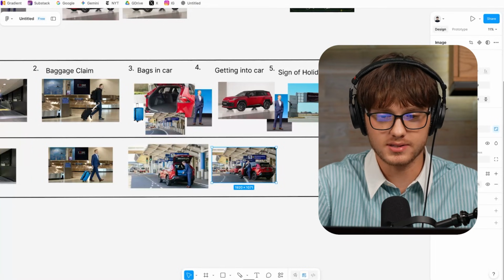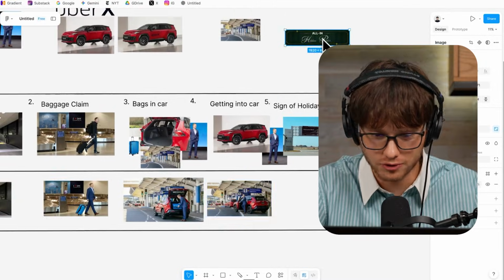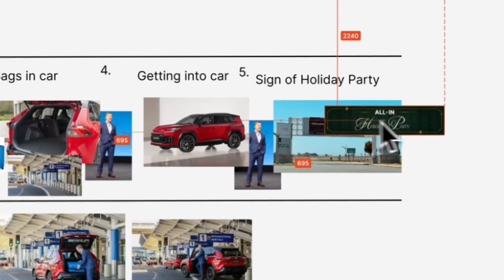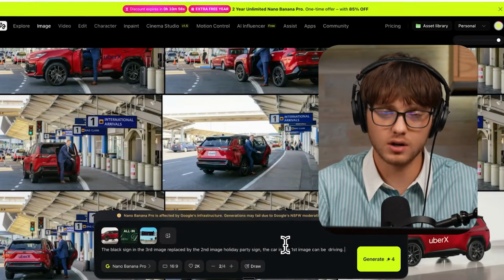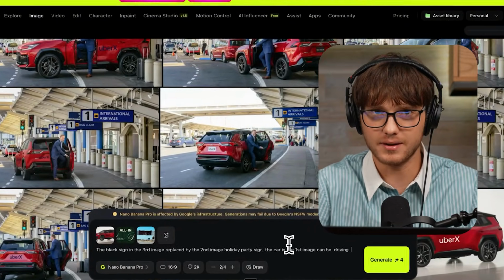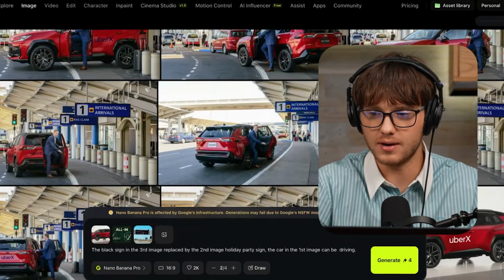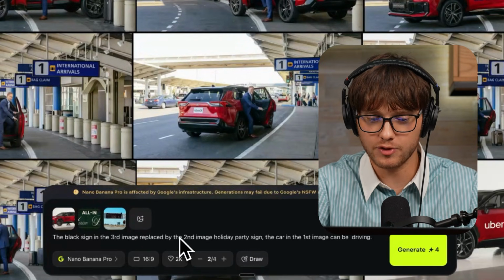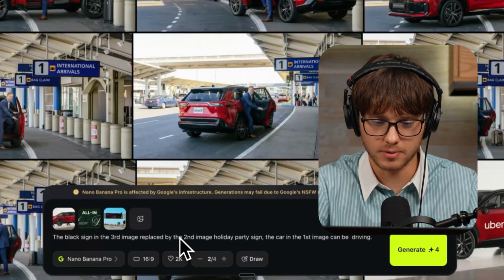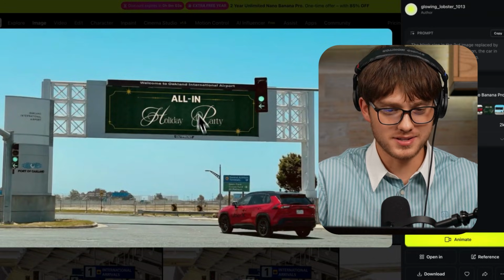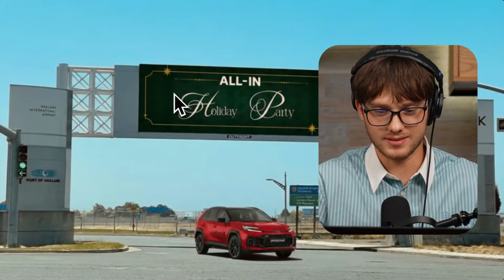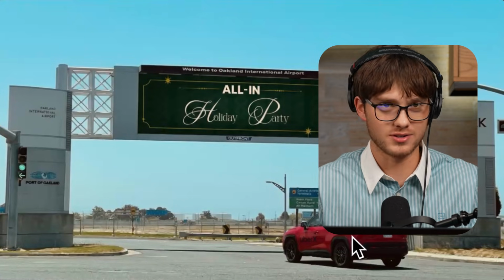The last scene is going to be a sign of the holiday party, where basically we'll try to put this all in the holiday party sign, where that welcome back is. And then we'll also try to put the car that he's driving in the frame. So I put in the image of the car, the image of the holiday sign, and the image of the sign that they'll be driving through from this scene. The prompt is: the black sign in the third image replaced by the second image holiday party sign. The car in the first image can be seen driving. To generate the image, it replaced the sign perfectly. I think this one's the best, where the car is driving through the sign.